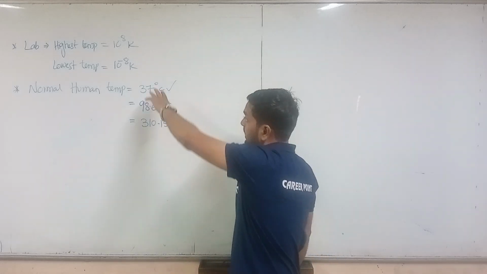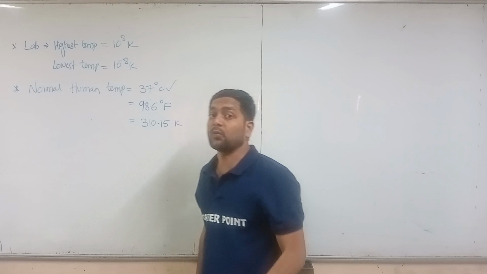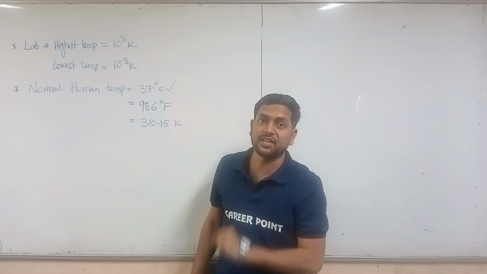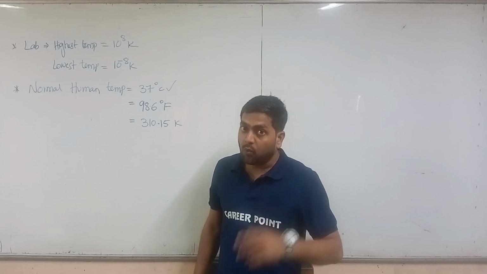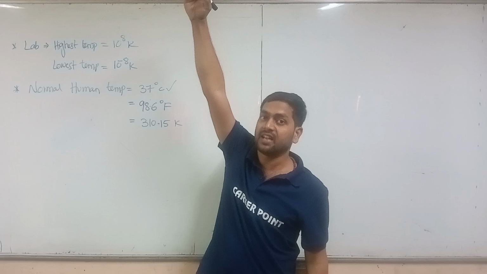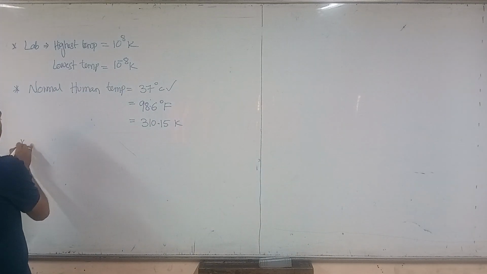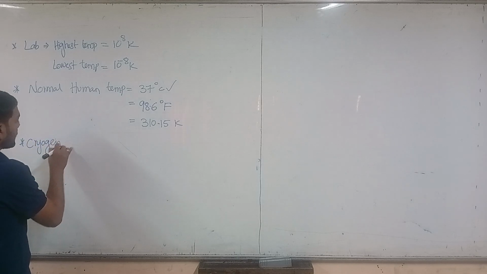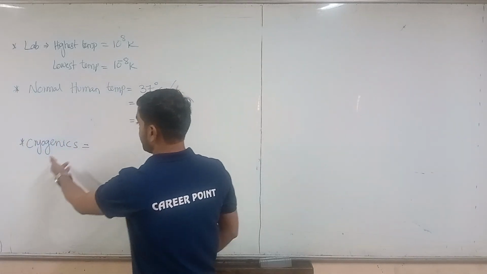So we'll see more about this later, and now we'll talk about what we call the measurement of temperatures below or above 0 Kelvin, and the measurement of temperatures that are very high. They are called cryogenics. First one we'll write: cryogenics. So what is cryogenics?